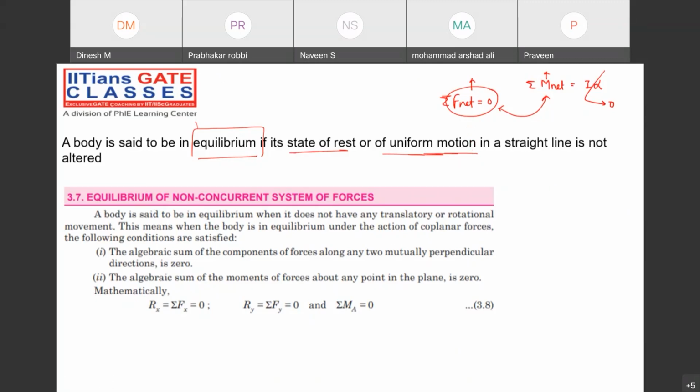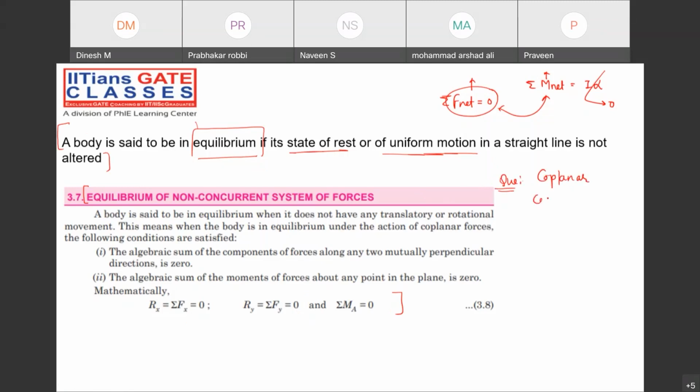Coplanar concurrent force system, do we need to balance out the net moment to be 0 or not? Is it a very, very mandatory condition? Let me ask you a question. First of all, note down this section from here to here, and then note down this particular section from here to here. Just note down, I will discuss. And after noting down, please let me know the answer for this question.